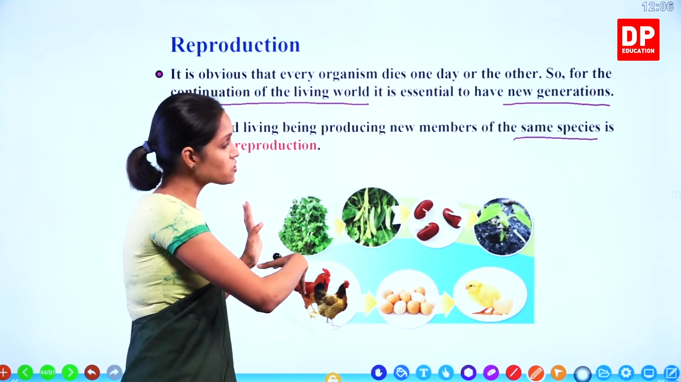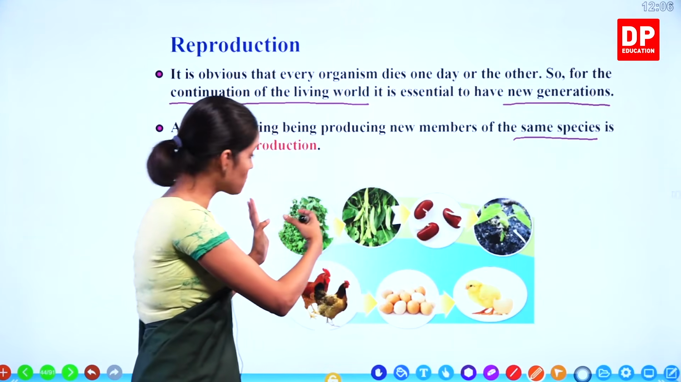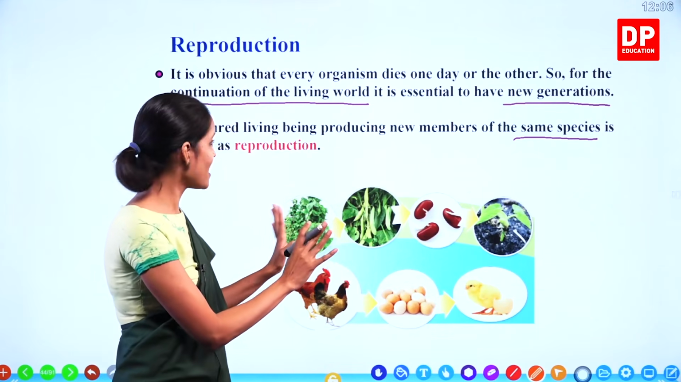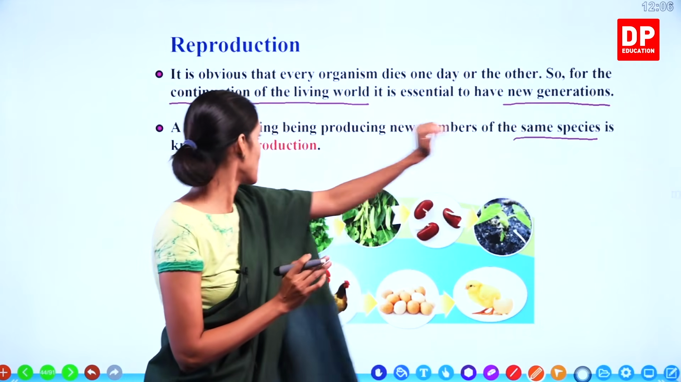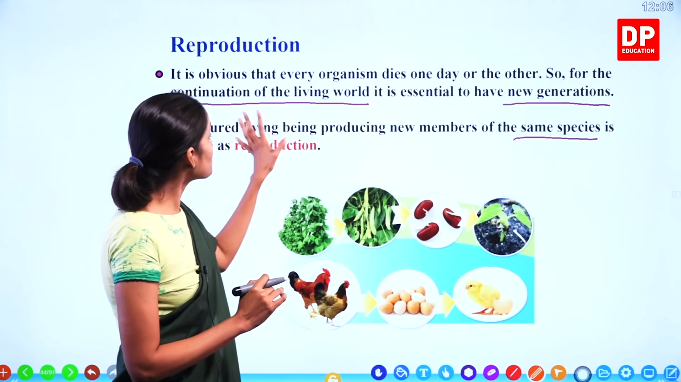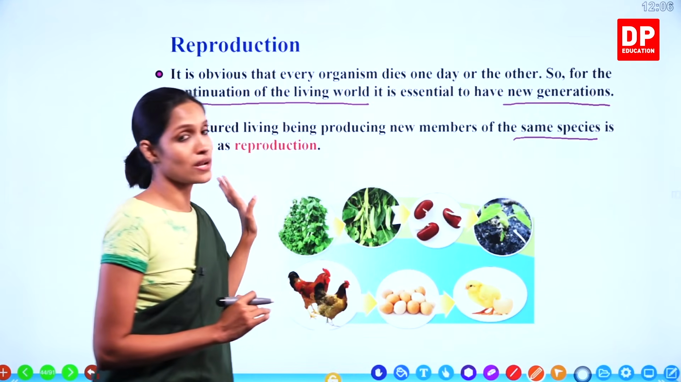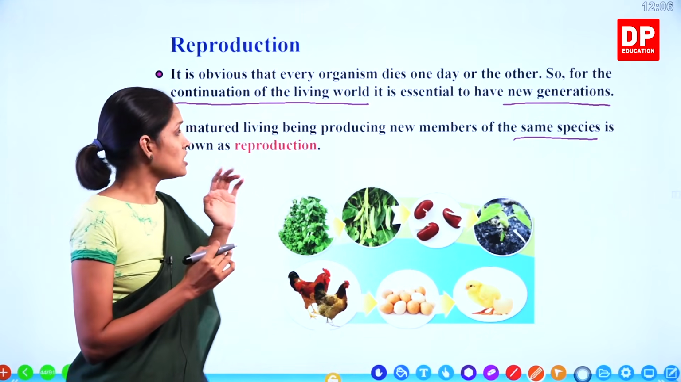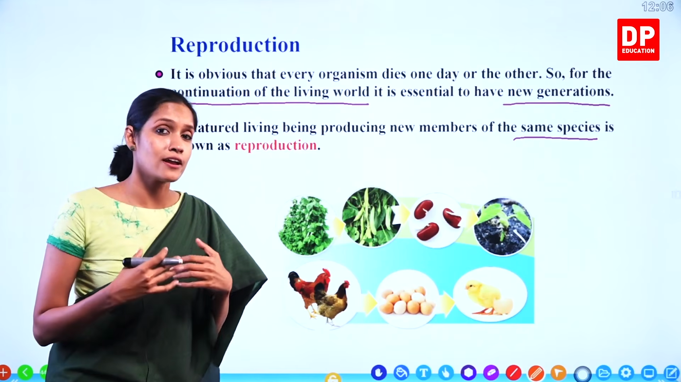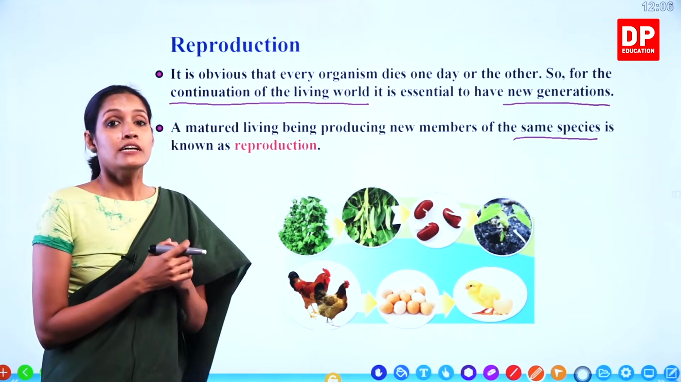A bean plant can produce only another bean plant. It cannot produce a mango plant. Understand? That's the meaning of this one. So a matured living being producing new members of the same species is known as reproduction. So reproduction is also one important characteristic that is shown by living beings.